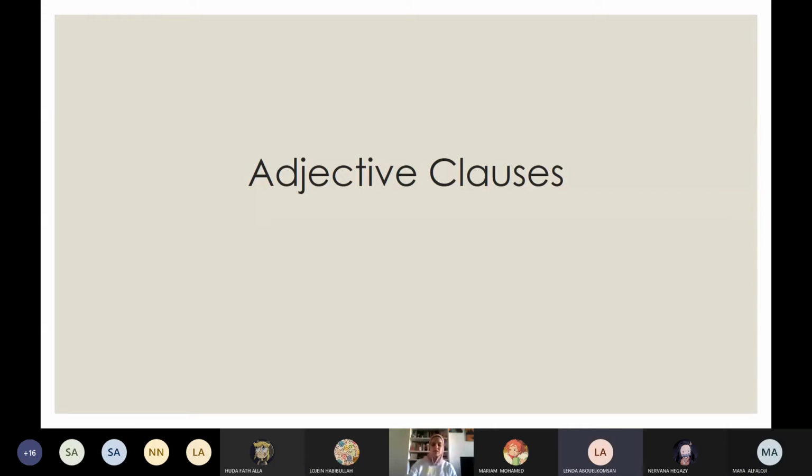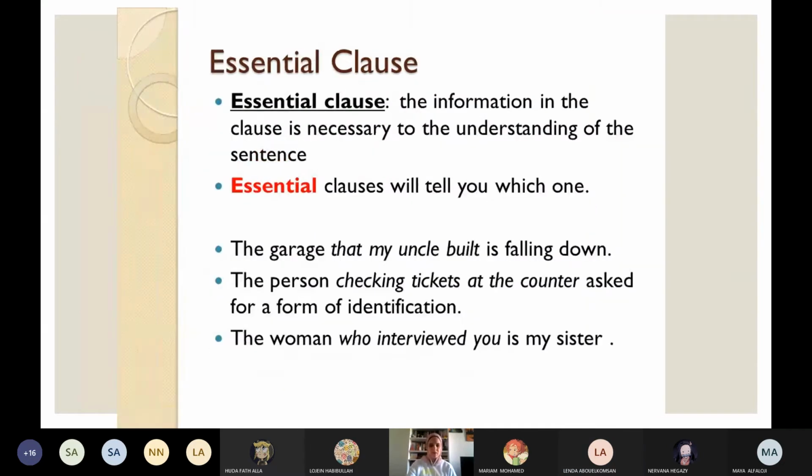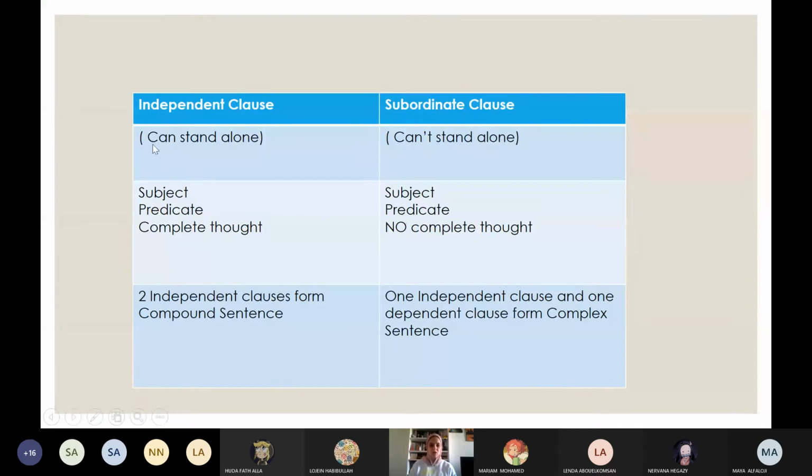Okay. So, girls, these clauses that we were just talking about: the independent clause, I cannot do anything with it. This independent clause can stand alone. It is a sentence. I can't do anything with it. But a subordinate clause, I take it and I use it, because it helps me in the sentence. I use it once as an adjective clause, once as an adverb clause.